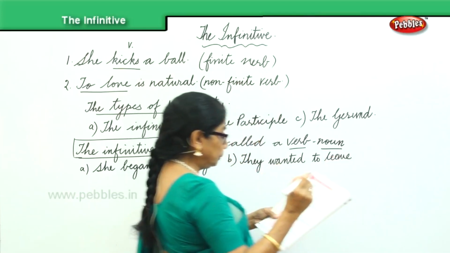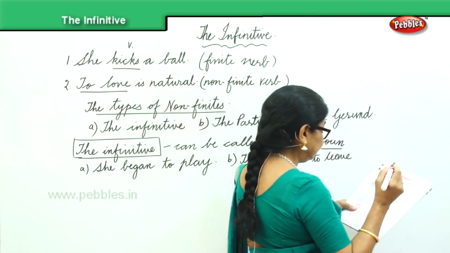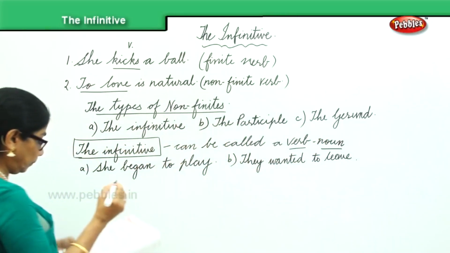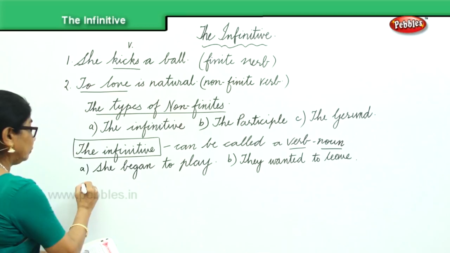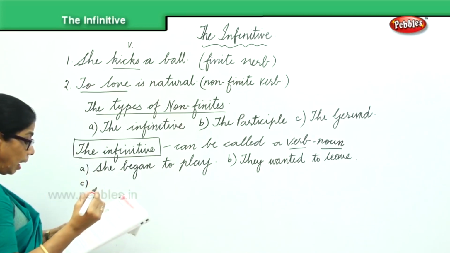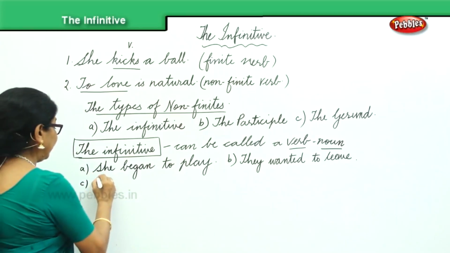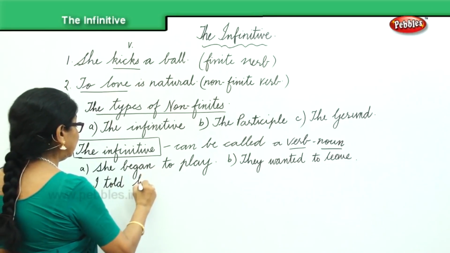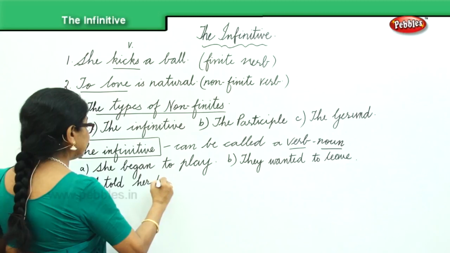They wanted to leave. The third one I have here is: I told her to sit.